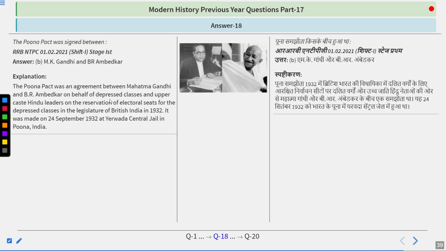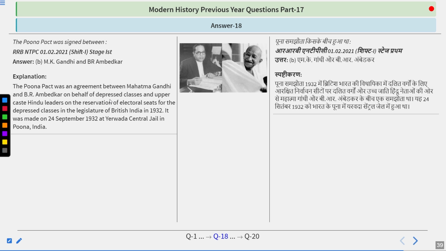The Pune Pact was an agreement between Mahatma Gandhi and Bhimrao Ambedkar, on behalf of depressed classes and upper caste Hindu leaders, on the reservation of electoral seats for the depressed classes in the legislature of British India in 1932. It was made on 24 September 1932 at Yerwada Central Jail in Pune, India.